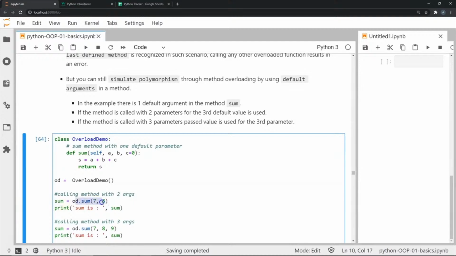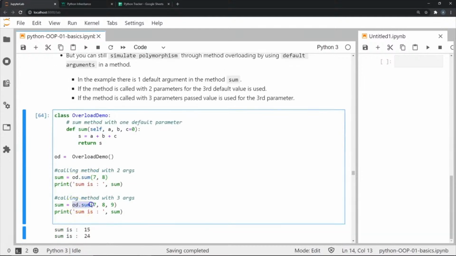Now if you see here, I have not passed a third argument. So what this method is going to do is it's going to take the value of C as 0 by default. So it's basically going to do 7 plus 8, and it's going to give us the sum of 7 plus 8. And in the next instance, I'm going to give three arguments, 7, 8 and 9. So now C will be replaced by 9 instead of 0, and then I'm going to get the sum of 7, 8 and 9.